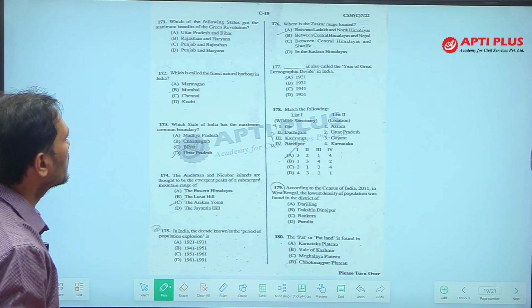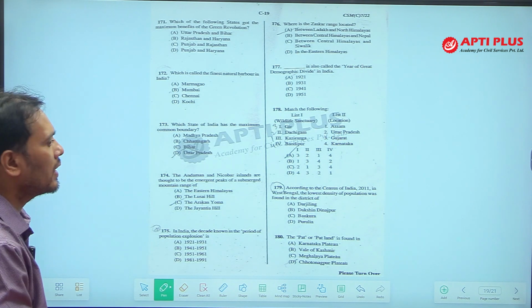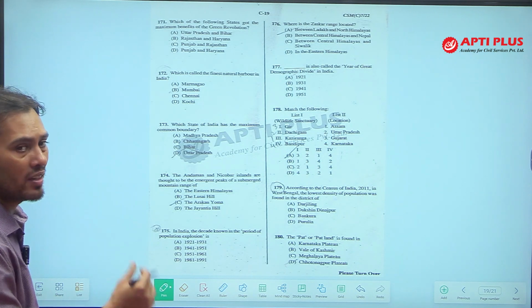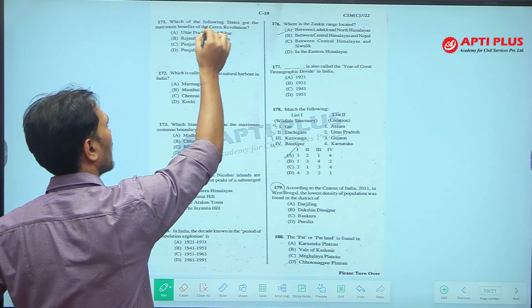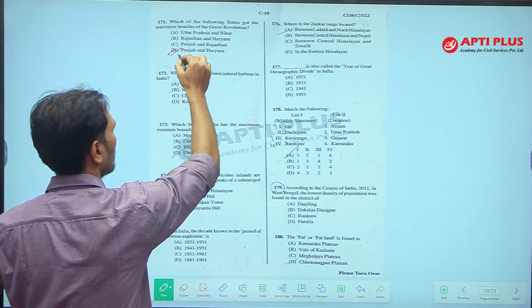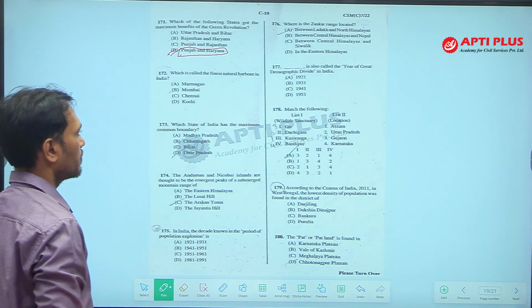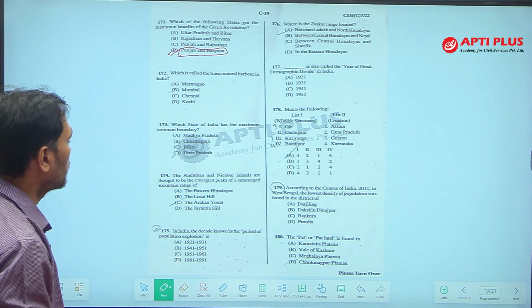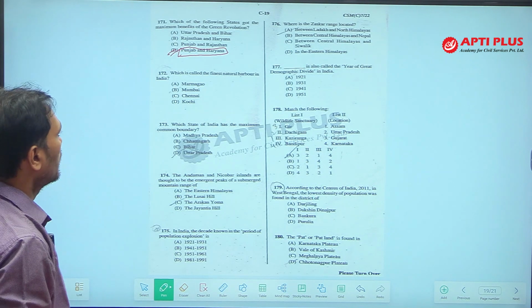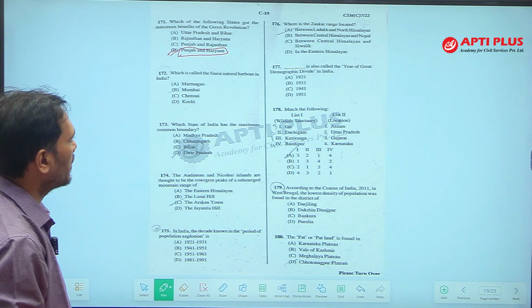Next, which of the following states got the maximum benefits of the Green Revolution? The Green Revolution happened in the third 5-year plan, and William Gaud was the person who first coined the term Green Revolution. Punjab and Haryana are the states who got the highest benefit. Wheat cultivation was highly increased due to the Green Revolution.